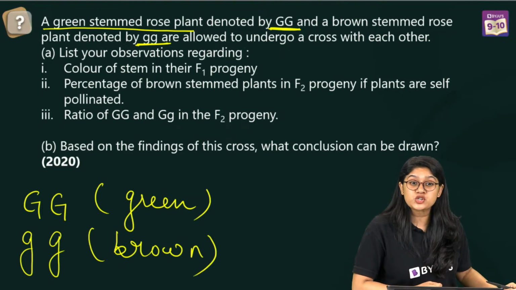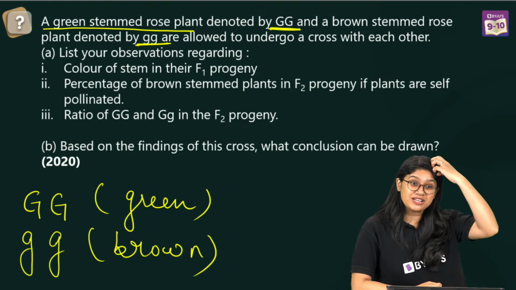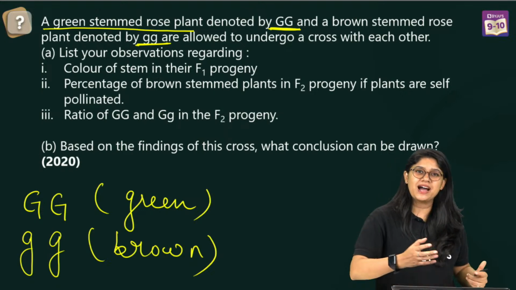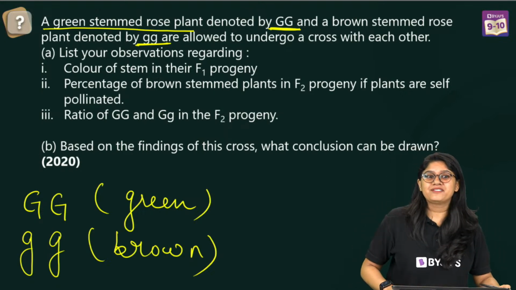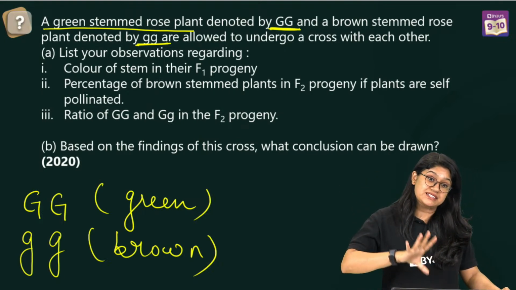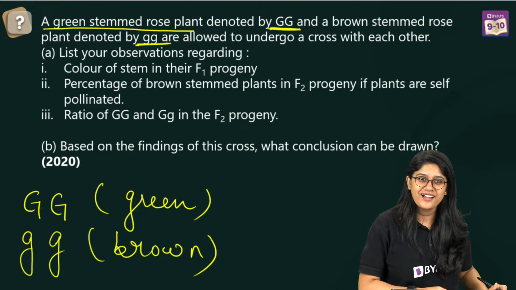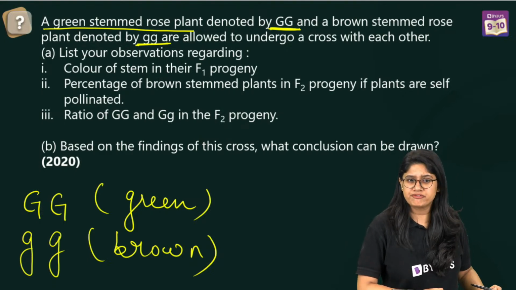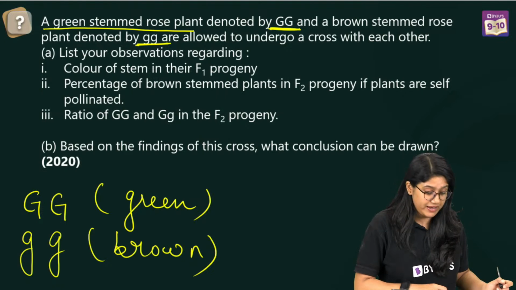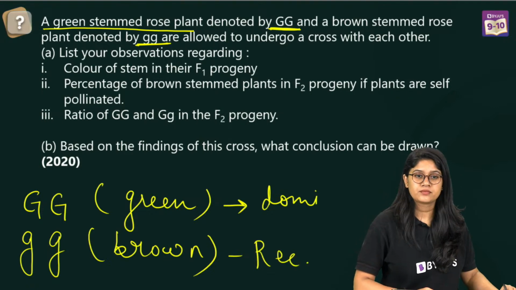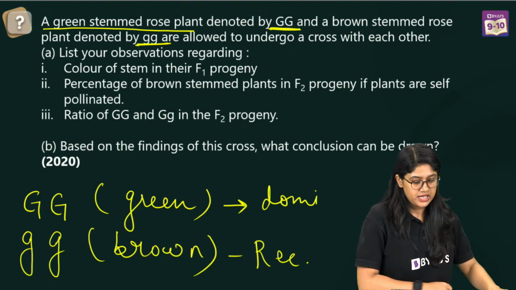Can you tell me which one is dominating and which one is recessive? You're super fast. But for all of you, can you tell me which one of these is dominating and which one is recessive? It could be Afreen. Very good. So this of course we know is dominating, and this we know is recessive.